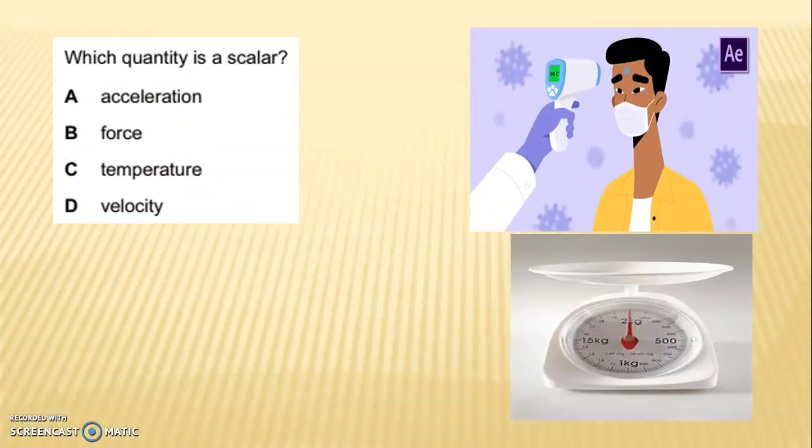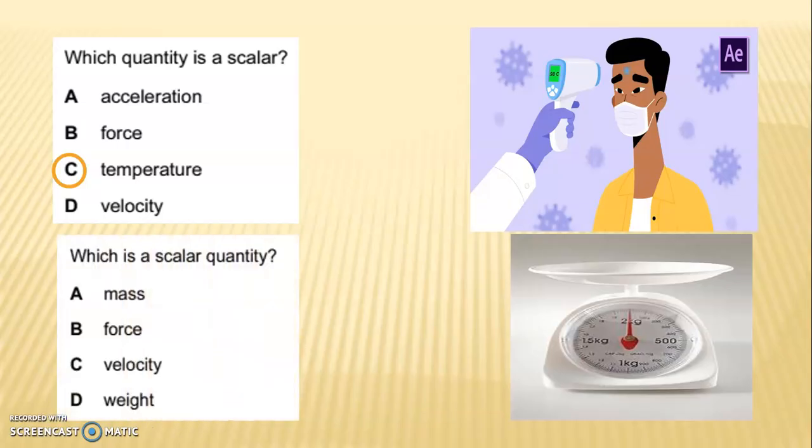Next question is, which quantity is a scalar? Options are acceleration, force, temperature and velocity. The correct answer is temperature. Next question, which is a scalar quantity? A, mass, B, force, C, velocity and D is weight. The answer is mass.